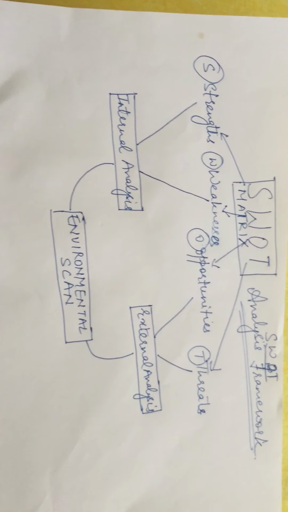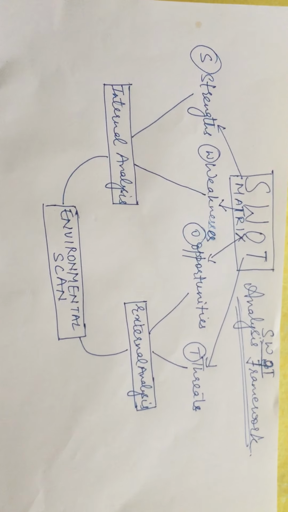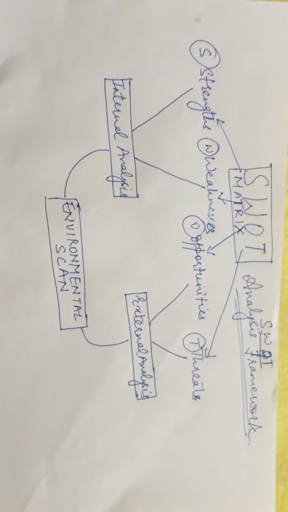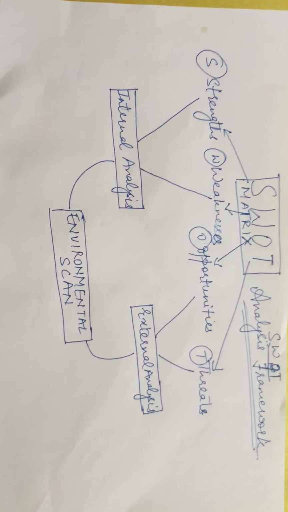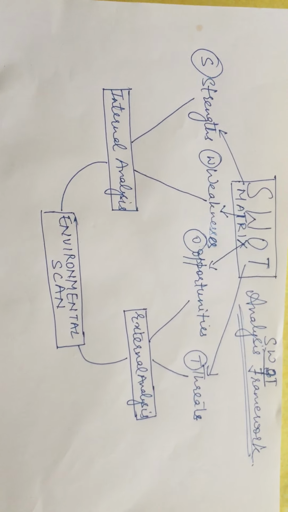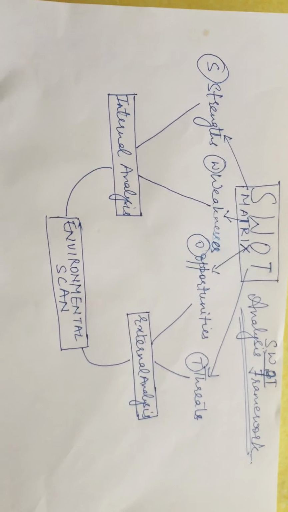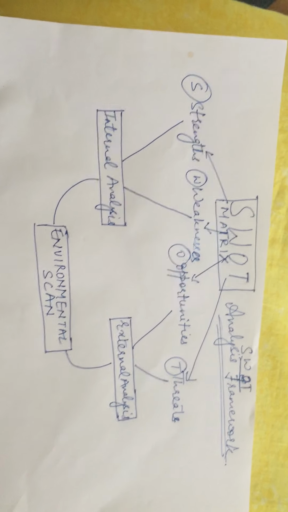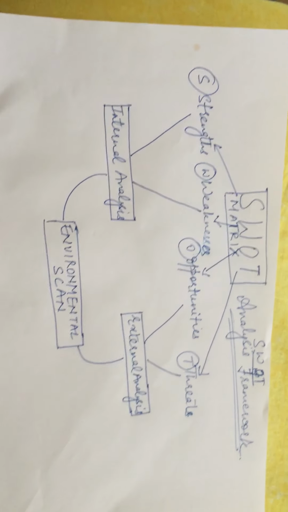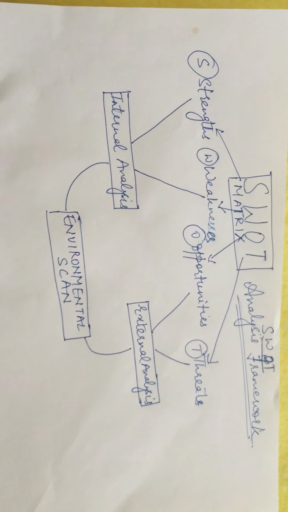Now today's topic of discussion is the SWOT matrix. In the previous class we discussed analysis of the environment, and the SWOT analysis framework is very much related to it, because this is how we actually analyze the environment. The environment comprises two things, internal and external.